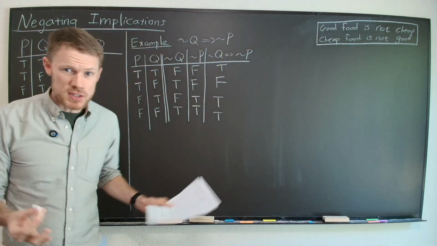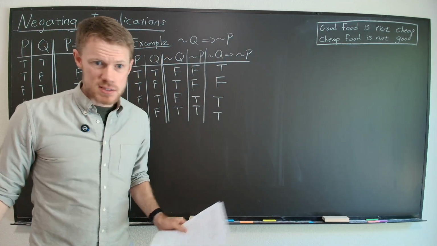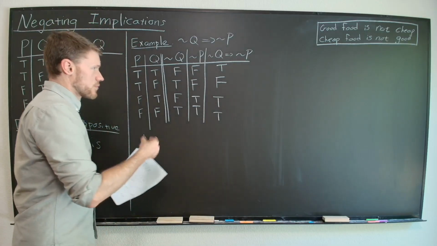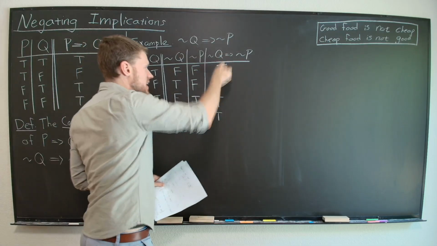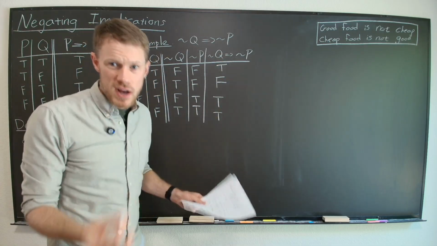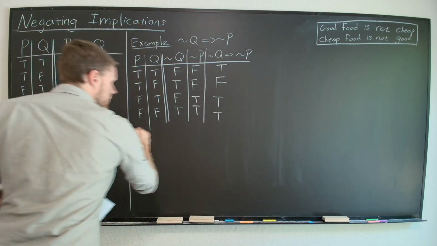No matter what P and Q are, as long as they're any statements, they could be true, they could be false, the truth value of P implies Q, whether it's true or false, is exactly identical to the truth value of not Q implies not P.